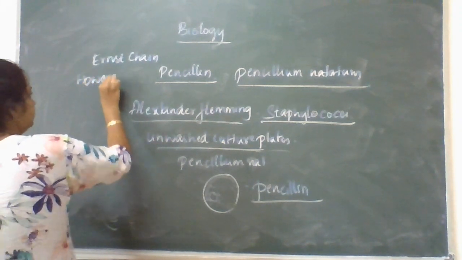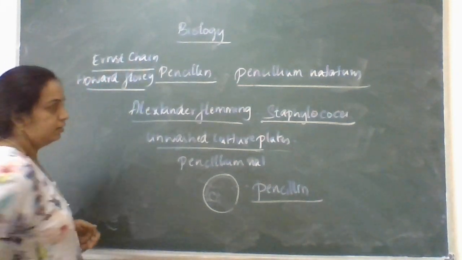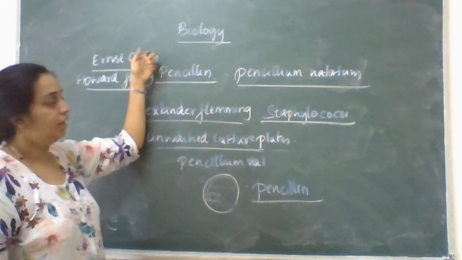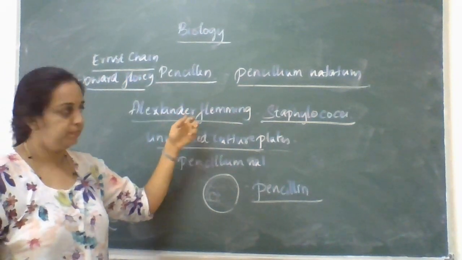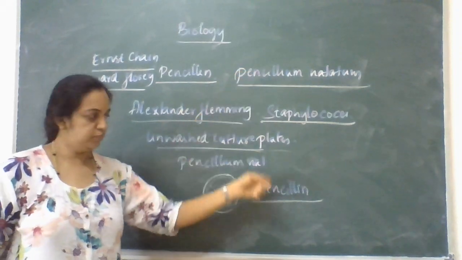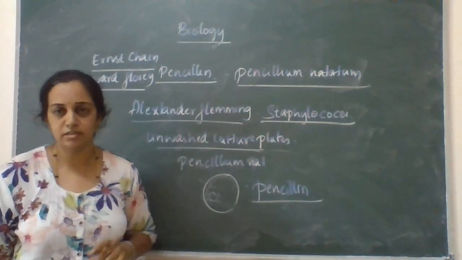These two other scientists who joined Fleming identified that this particular fungus has produced a chemical called penicillin which has retarded the growth of staphylococci.